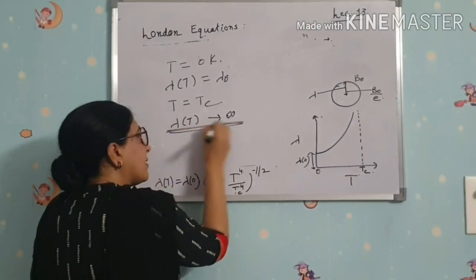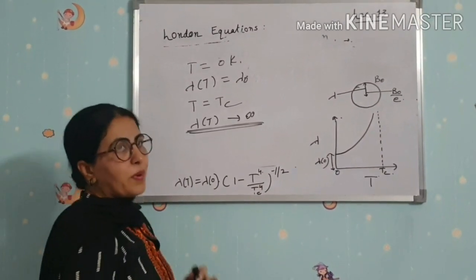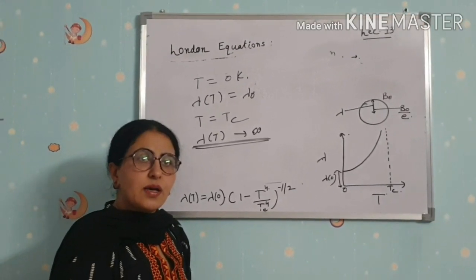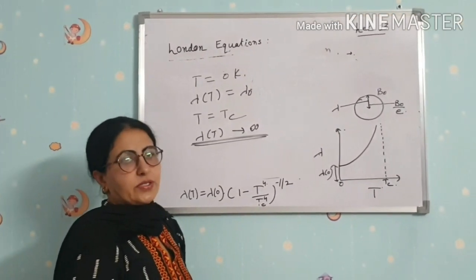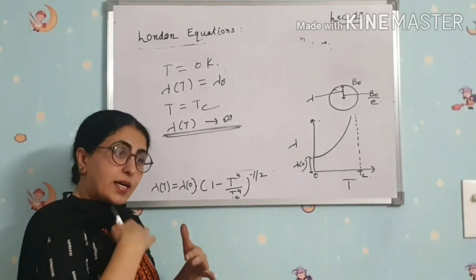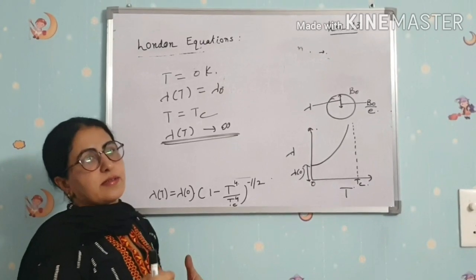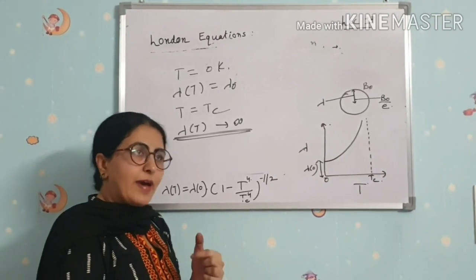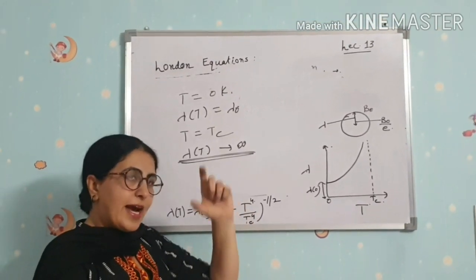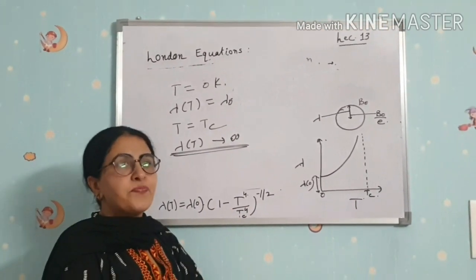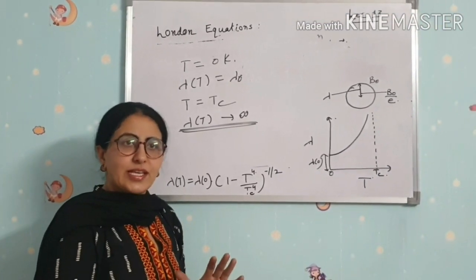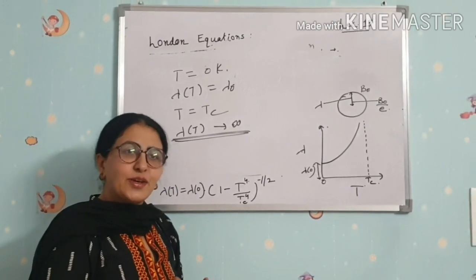It only happens when a superconductor is converted to a normal conductor. So it does not suddenly drop to 0, it exponentially decreases. When the field becomes 1 over e times the field at the surface, that distance from the surface to inside the superconductor is called the penetration depth, and it is very important. Okay? Thank you for your patience.